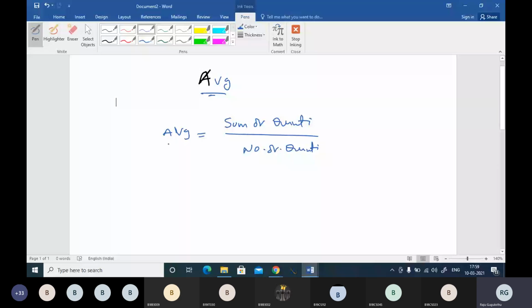So see here, average is equal to sum of quantities by number of quantities, right? And we have a wonderful shortcut for averages. That shortcut is the mixtures and allegation technique. I'll tell you what this technique is. This technique is applied to many kinds of problems, and in a competitive book you will find mixtures and allegation as a topic itself.